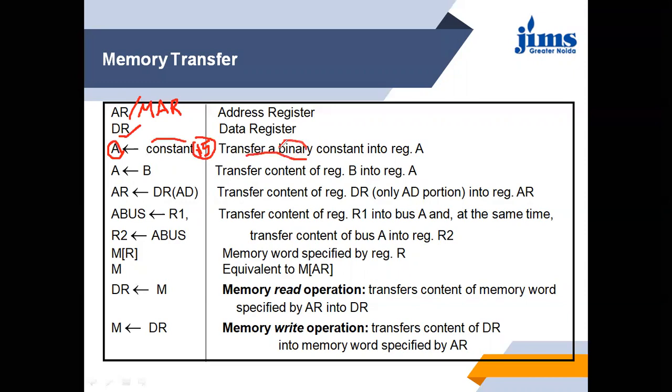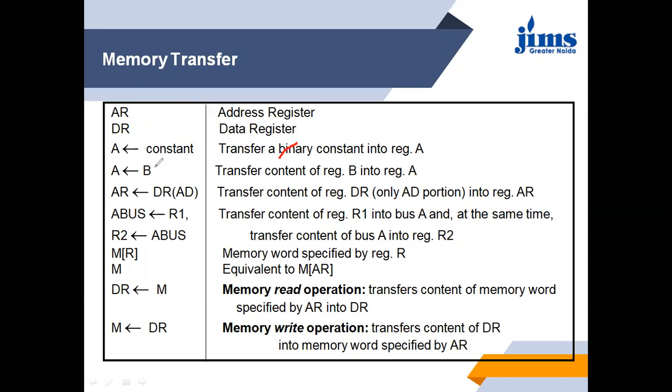Leave the word binary aside, because whatever we are doing inside computer organization and computer architecture has to happen in binary. So transfer a constant into register A.